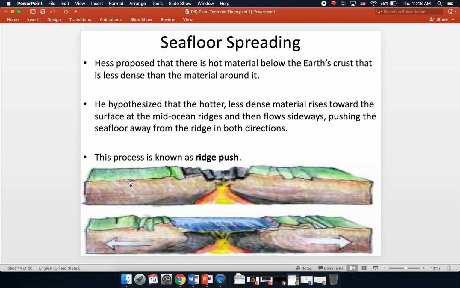So this process of the magma rising up at the mid-ocean ridges and pushing the plates apart is now known as ridge push. So here Hess is kind of starting to put the pieces of the puzzle together. He's starting to solve this mystery of the mechanism that causes the continents to move.